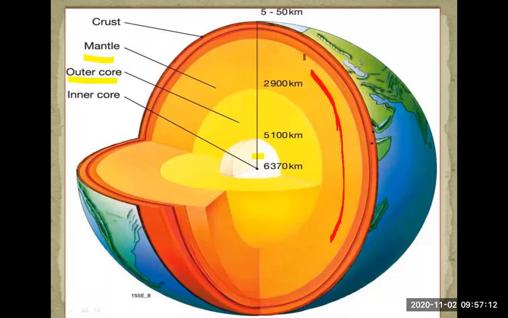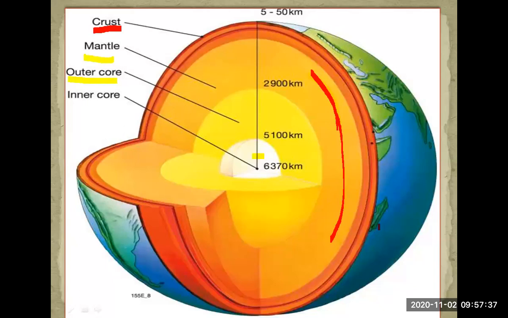Above the mantle, we have the crust. The surface of the earth is known as the crust, the exterior part of the earth. The land surface on the earth's crust is floating on the magma or mantle.